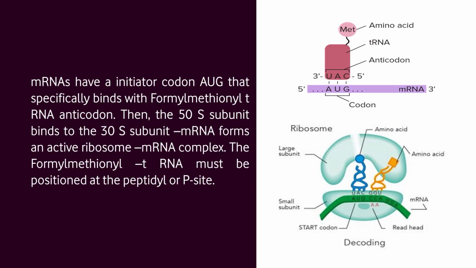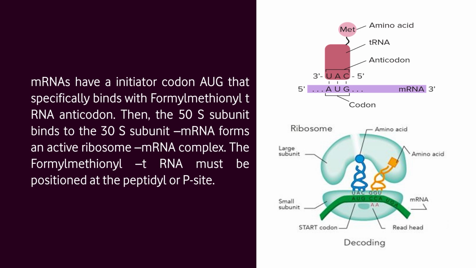Messenger RNA has a special initiator codon AUG, or sometimes GUG, that specifically binds with the formyl methionine transfer RNA anticodon. Then finally, the 50S subunit binds to the 30S subunit and messenger RNA, forming an active ribosome messenger RNA complex. The formyl methionine transfer RNA must be positioned at the peptidyl or P site.